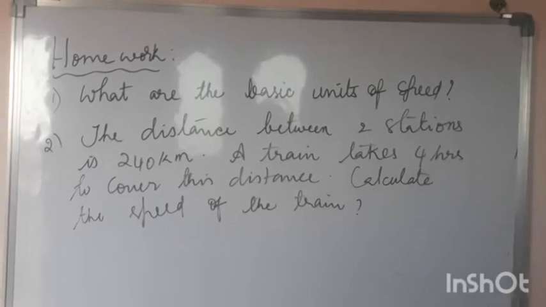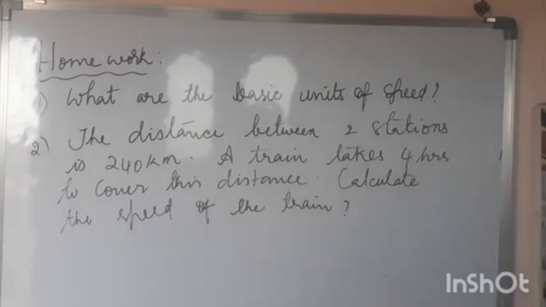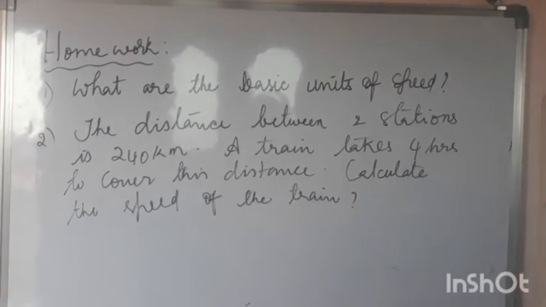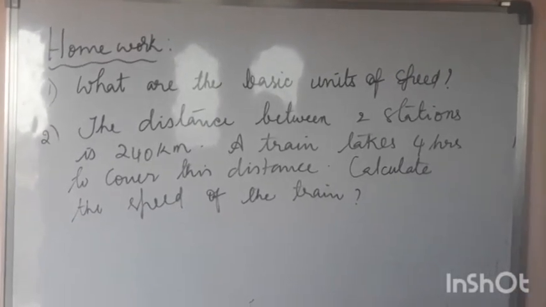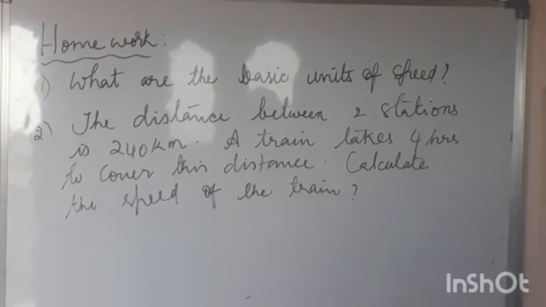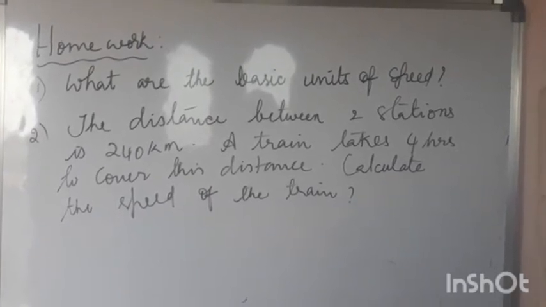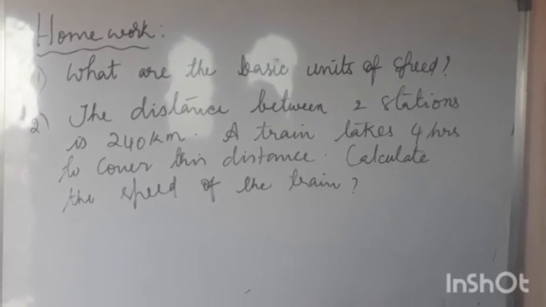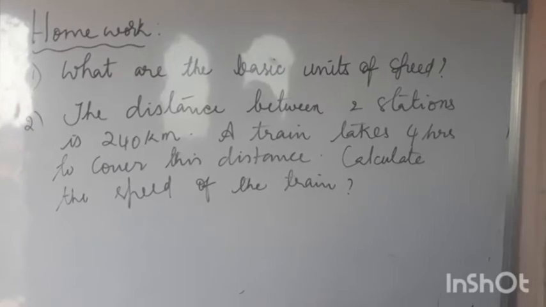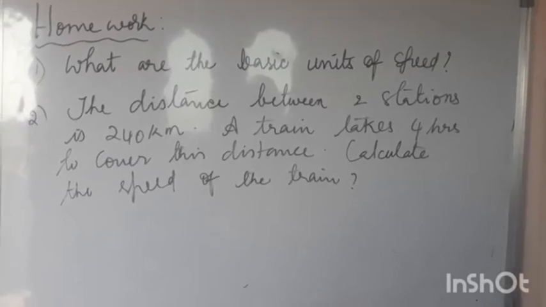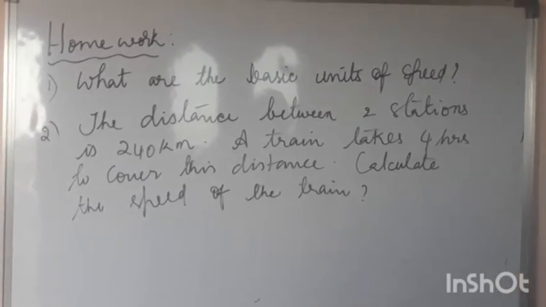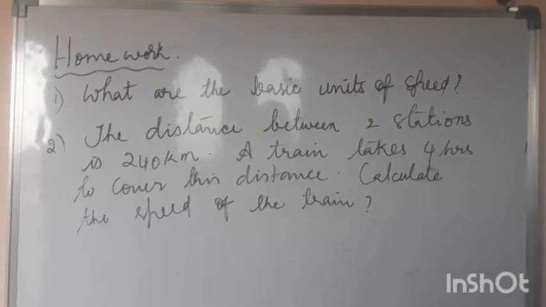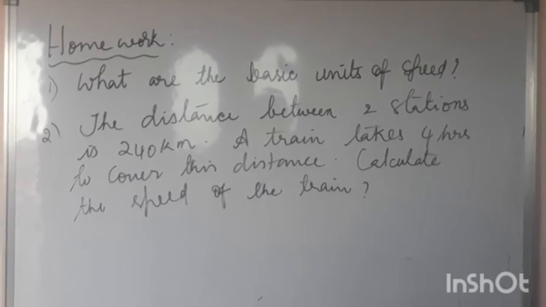Okay, children, the homework for this video is: what are the basic units of speed? So children, write down the basic units of speed that we generally use. And also I have given a question here. See, the distance traveled between two stations is 240 kilometers. A train takes 4 hours to cover this distance. Calculate the speed of the train. So children, try to do it according to the equation of speed which you learned in the video.